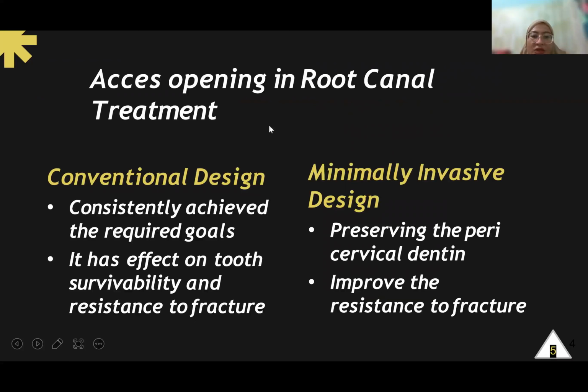For long-term success, we can use the conventional design because it consistently achieves the required goals, but it has an effect on tooth survivability and resistance to fracture because there is a large loss of tooth structure in the conventional design access cavity.